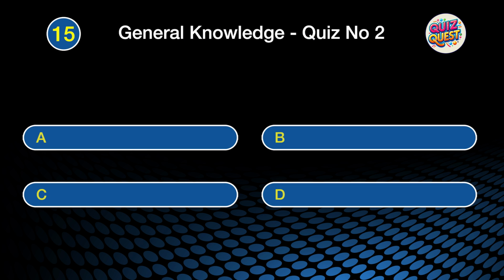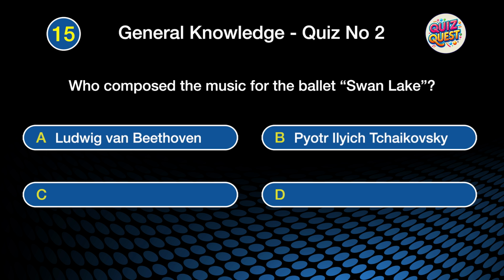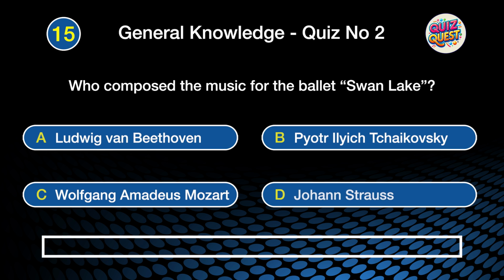Question 15. Who composed the music for the ballet Swan Lake? Was it A. Ludwig van Beethoven, B. Piotr Ilyich Tchaikovsky, C. Wolfgang Amadeus Mozart, or D. Johann Strauss?